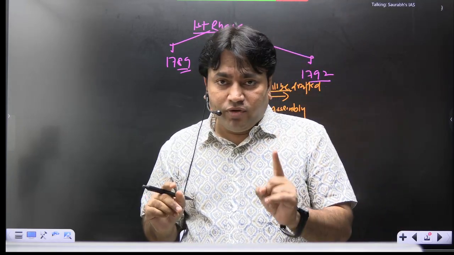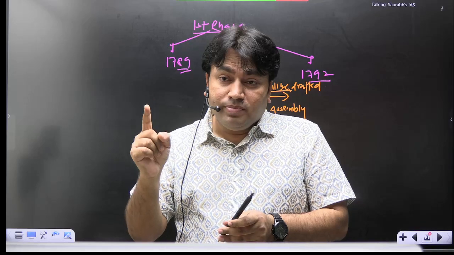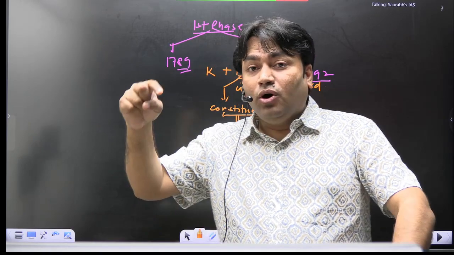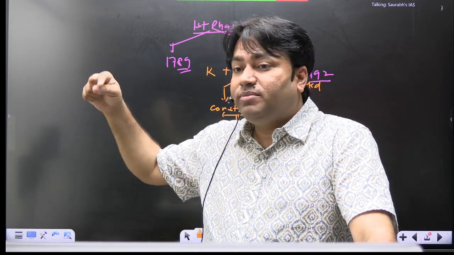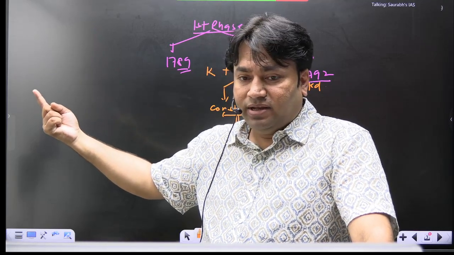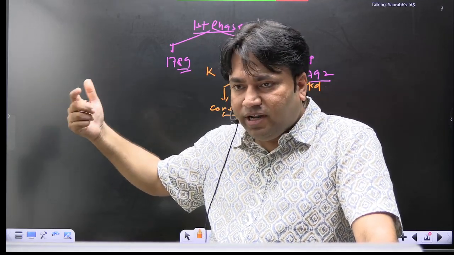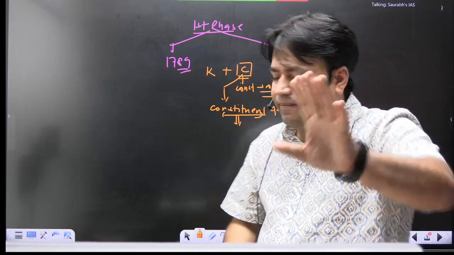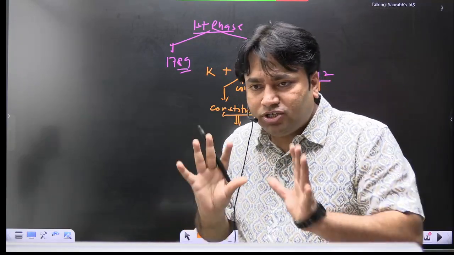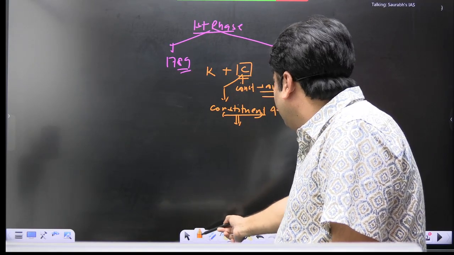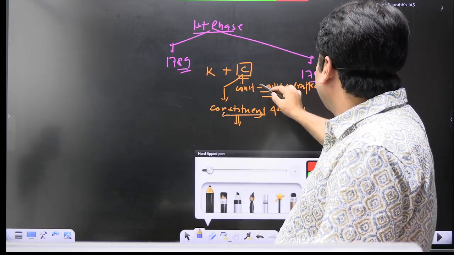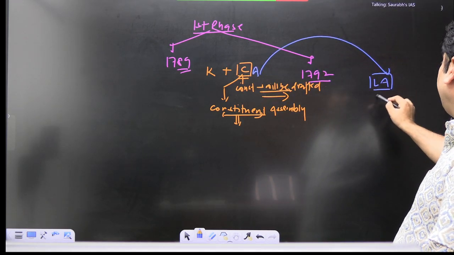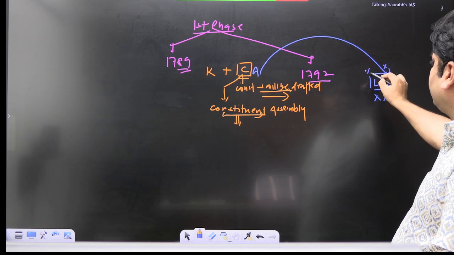Now there was a provision that those members who will be the members of constituent assembly will not be selected as members of legislative assembly. ठीक है, it means obviously there will be a legislative assembly at a later stage. So it's saying that those who are the members of constituent assembly, for example, अगर आप constituent assembly के member हो गए, so you will not be selected as members of legislative assembly. आगे चल के आप legislative assembly के member नहीं बनोगे. उसमें एक प्रोविजन था.